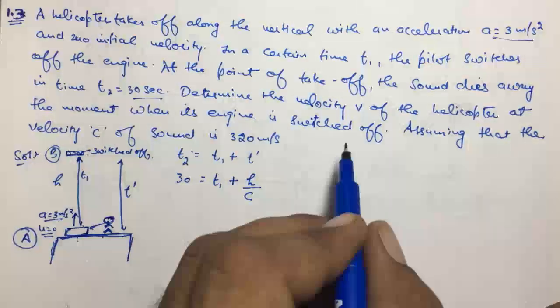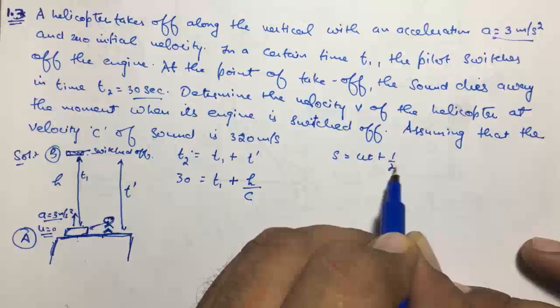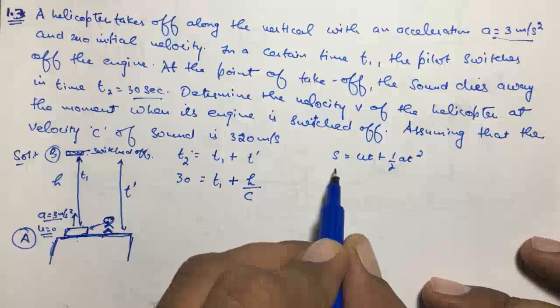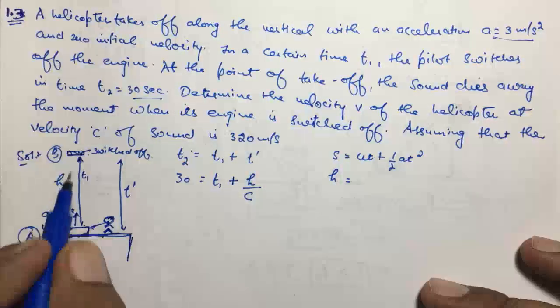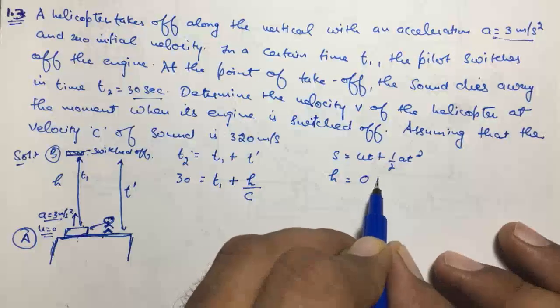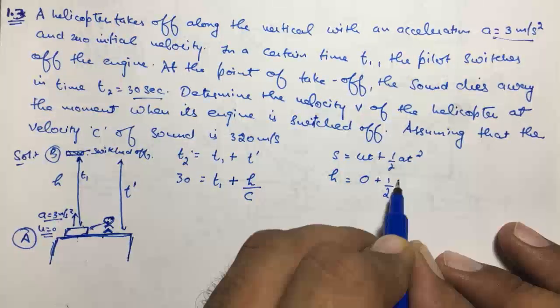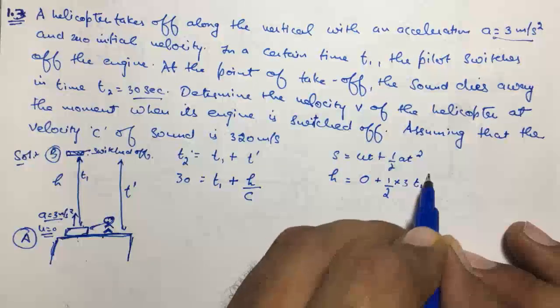To find h, we know s equals ut plus half at square. We will use this equation. So h is the displacement covered by this helicopter. Initial velocity is 0, half into acceleration 3 into time from a to b, t1 square.